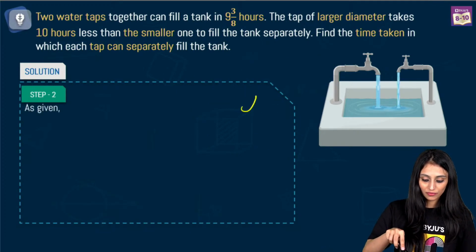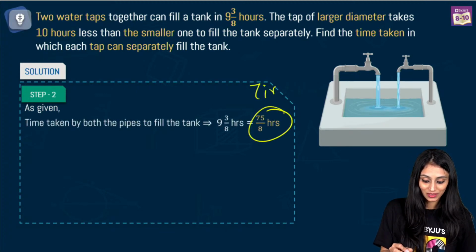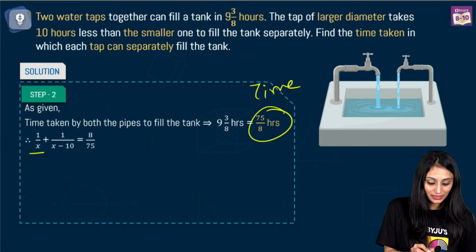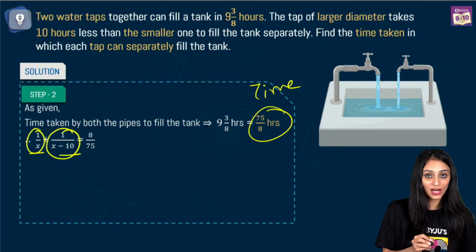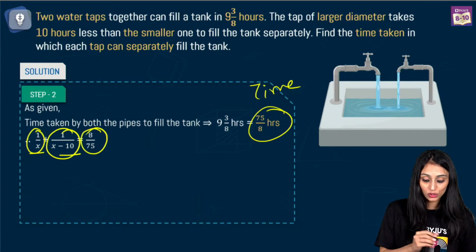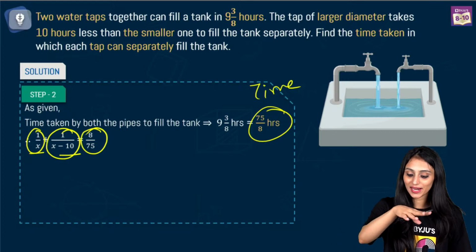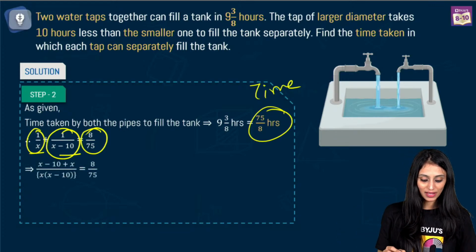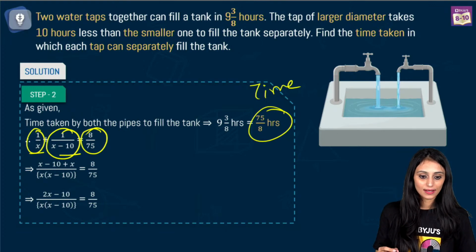Together they are filling the tank in 75 by 8 hours. Again, this is time. We are talking about the part of the tank filled here. This is the part filled by the smaller one, this is the part filled by the larger one, and this is the part filled by both of them. We have taken the reciprocal, 8 by 75 again. Again, on both sides the quantities have to be the same. Simplify this. What do you get? You get this. All right.